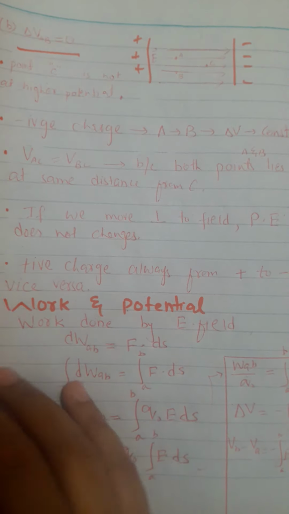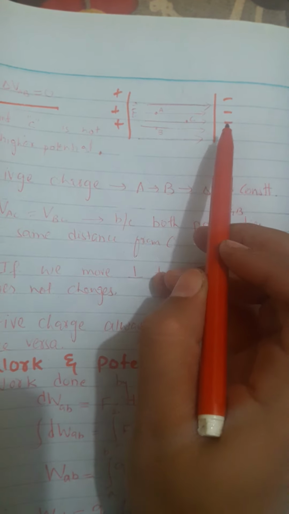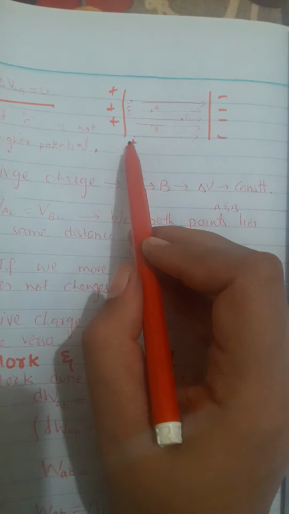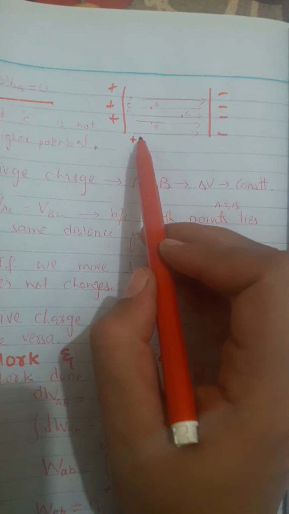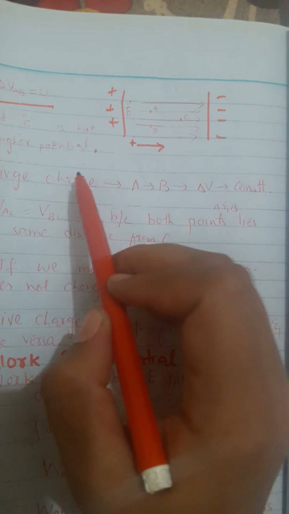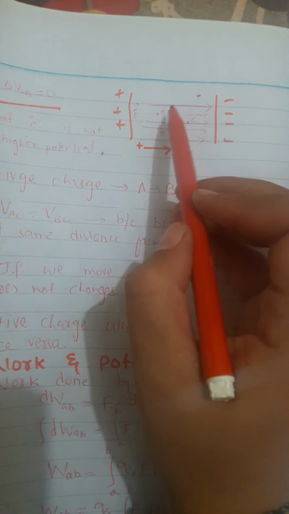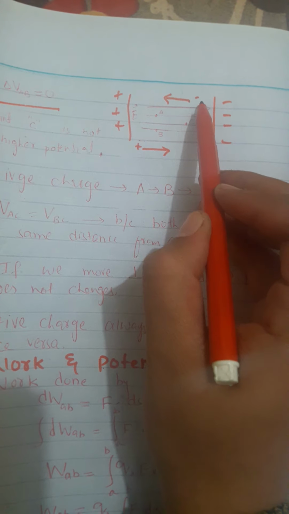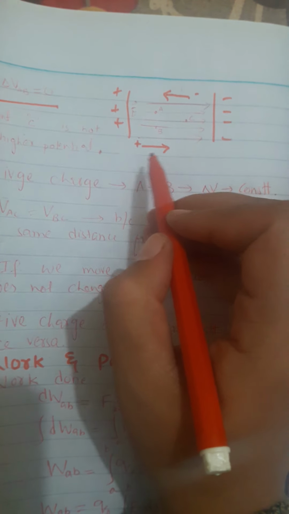One thing which is very necessary to understand: positive charged particles always move in the direction of the field. Let's suppose we have one positive charged particle, and this plate repels this charged particle and this plate attracts it, so this charged particle always moves in the direction of the field. While if we have a negative charge, how does it move in the field? It always moves against the direction of the field, because the negative charge is repelled by this plate and attracted by this plate, so naturally negative charge is moving in this direction, positive charge is moving in this direction.